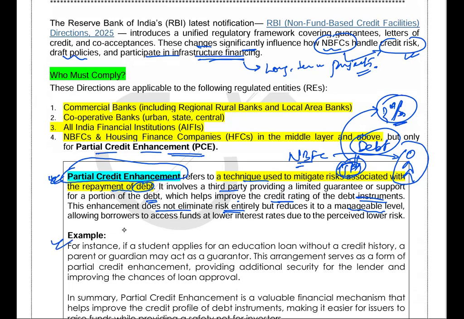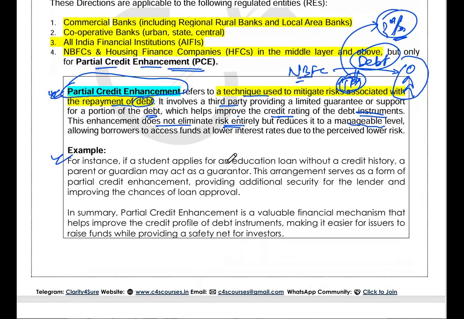Suppose, let's try to understand with an example. For instance, a student is applying for an education loan without a credit history. Then his parent or guardian comes. He is the third party.